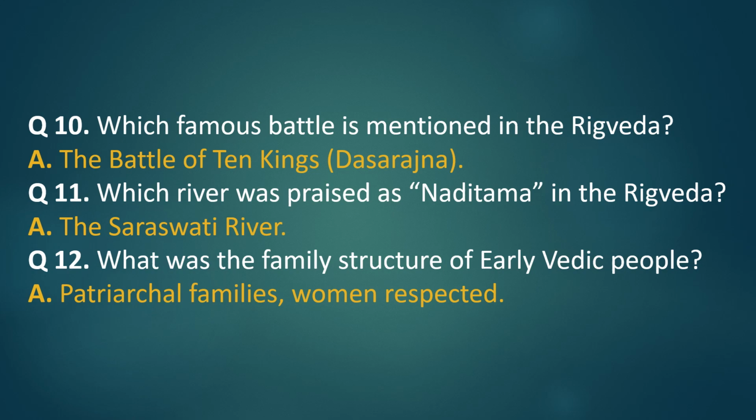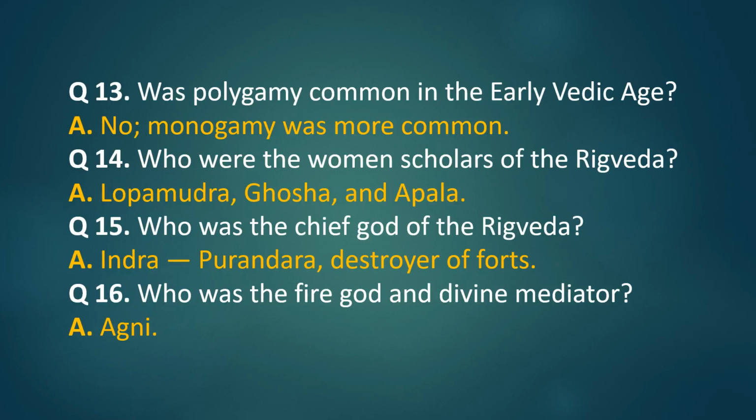Question 11. Which river was praised as Naditama in the Rig Veda? Answer. The Saraswati River. Question 12. What was the family structure of early Vedic people? Answer. Patriarchal families, women respected. Question 13. Was polygamy common in the early Vedic age? Answer. No, monogamy was more common.